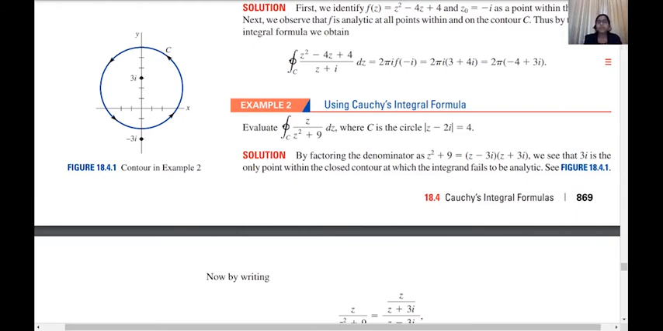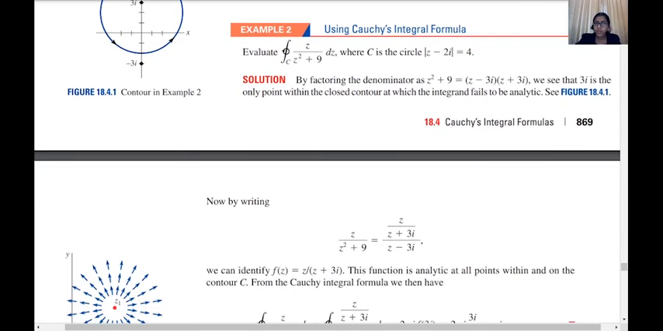Now if we factor the denominator, z² + 9 will be (z − 3i) into (z + 3i). Now if you see the figure, −3i is outside the circle and 3i is inside the circle. So 3i is the only point inside the closed contour where the function is not analytic. So we keep only that point in the denominator, and the remaining portion we treat as f(z).